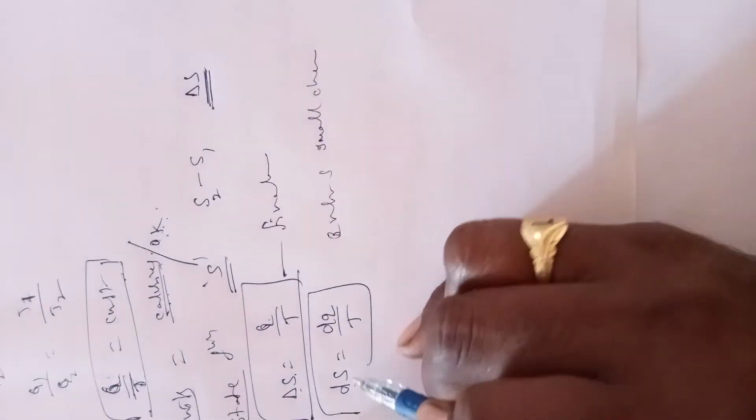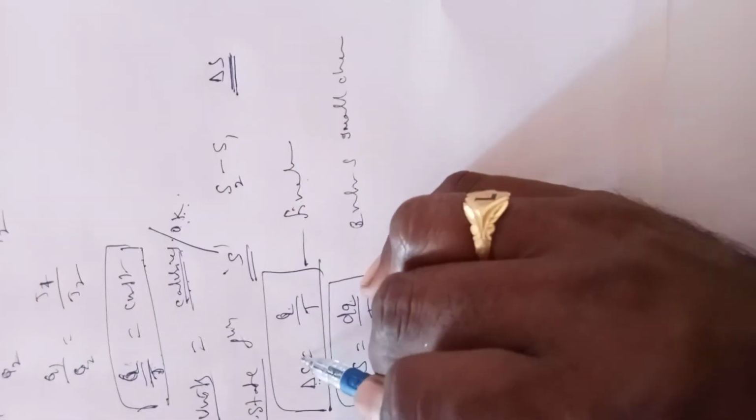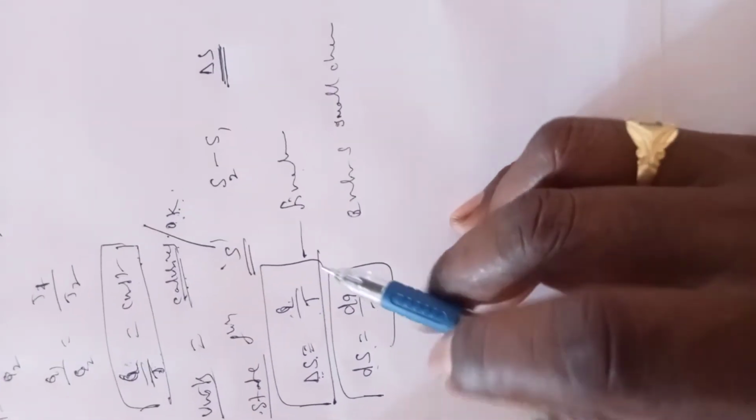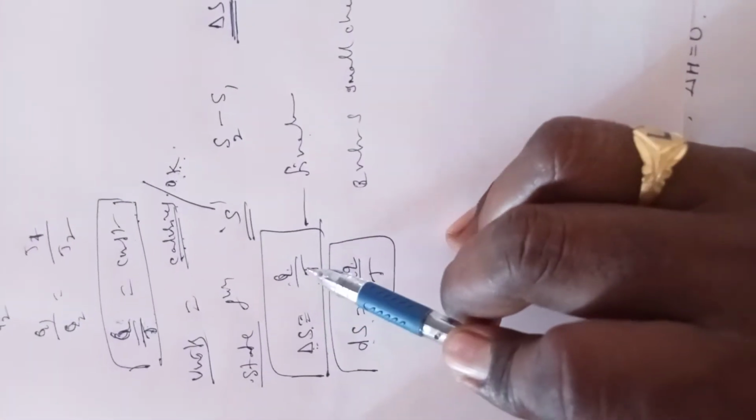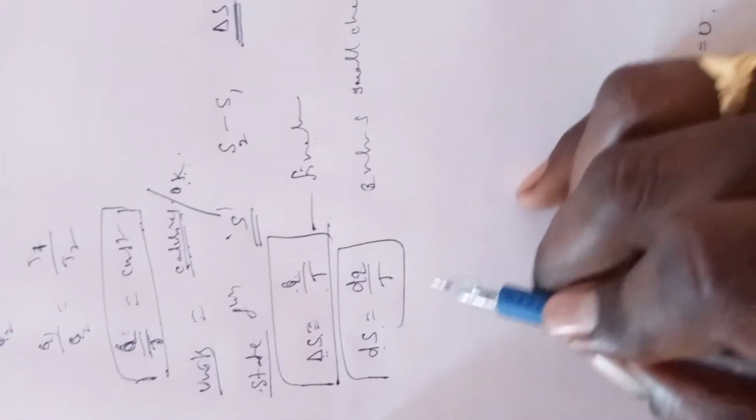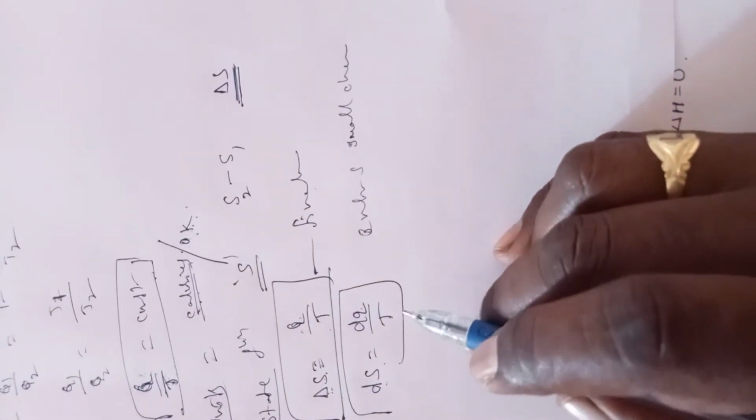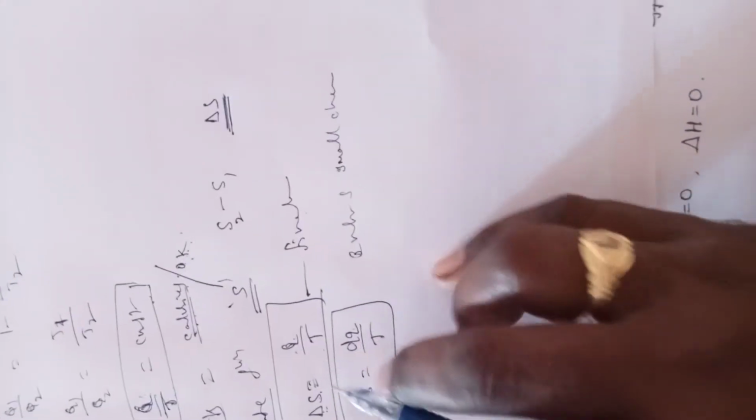Here S is the entropy, Q is the heat energy, T is the temperature. This is the concept of entropy.